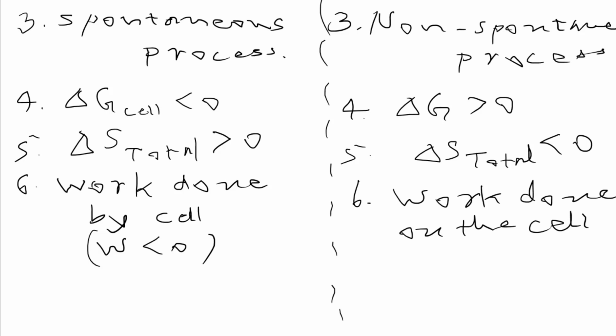Who is doing the work on the cell? The surroundings. And now the sign for work done here is positive. So keep in mind all these differences between these two processes. As we discuss these processes in detail, we will discuss these points again, but you remember this.